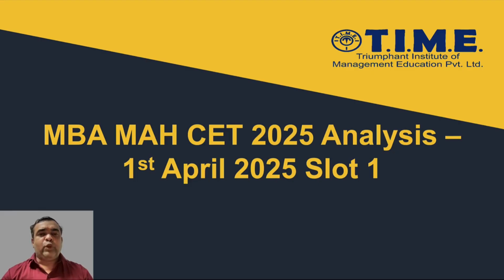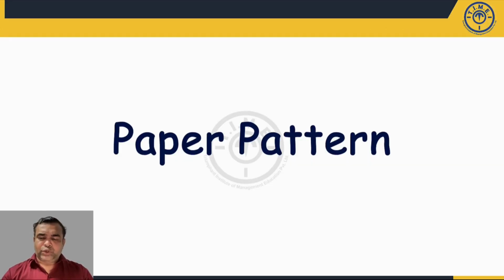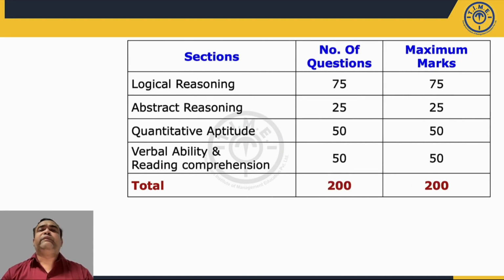Now first let me look at the paper pattern. There was no surprise in terms of paper pattern. It is exactly the same as mentioned in their information brochure, or I'll say your typical CET paper pattern. So you can see here logical reasoning 75 questions, abstract reasoning 25 questions, quantitative aptitude 50 questions, verbal ability and RC 50 questions. So overall 200 questions, every question 1 mark, so total 200 marks also.